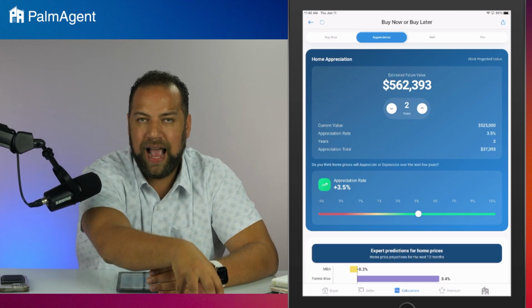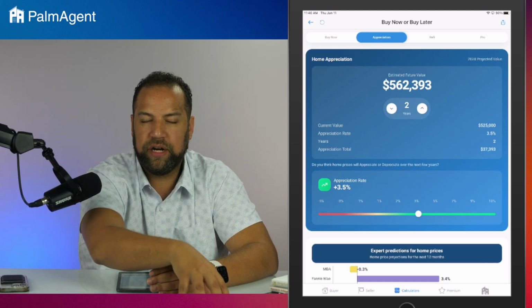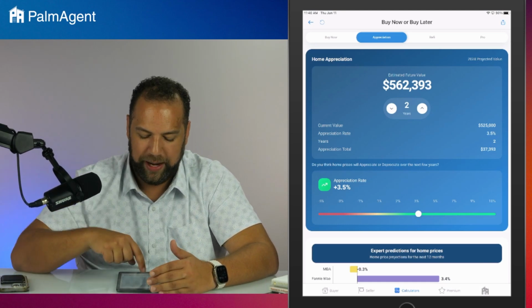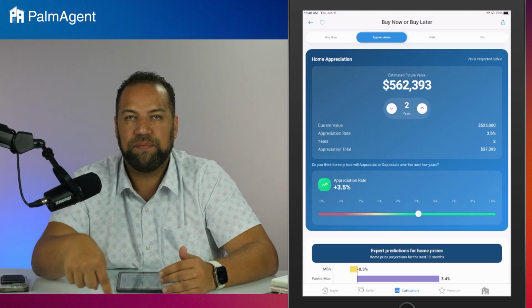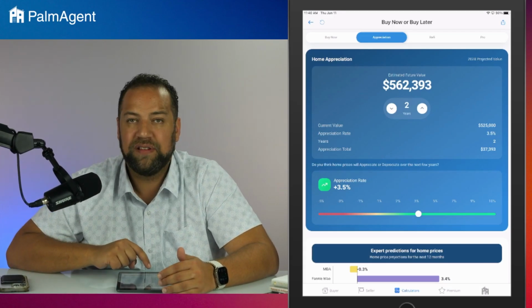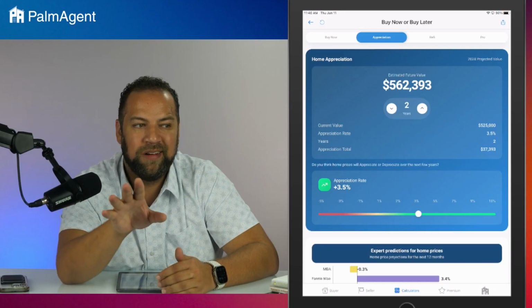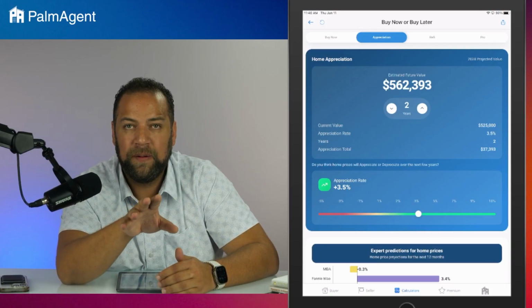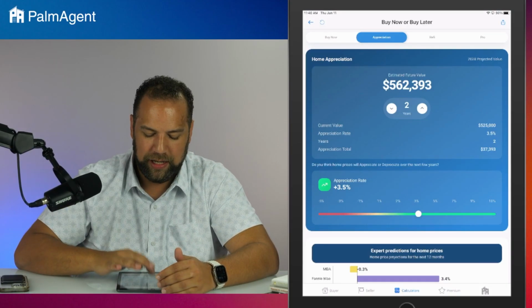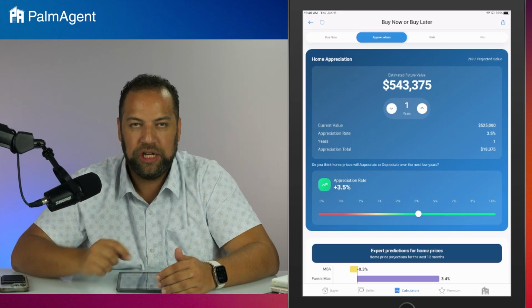You know, you're looking at a house at 5.25, you're not ready to pull the trigger on it, you're thinking about waiting. Well, if you wait 2 years with average appreciation, 3.5%, that house that you're looking at right now for 5.25 is going to be 562. Now, maybe that buyer's only going to wait 1 year, they're just going to re-sign their lease, we can change that.